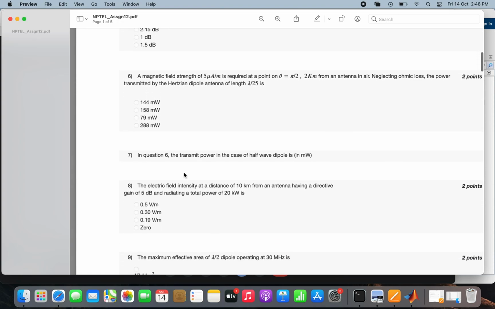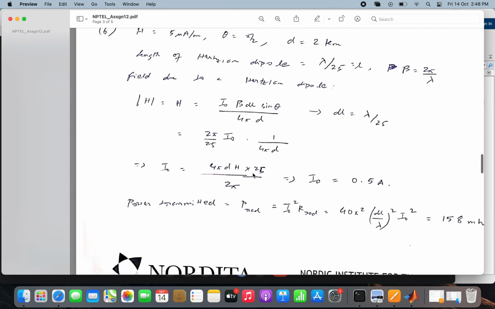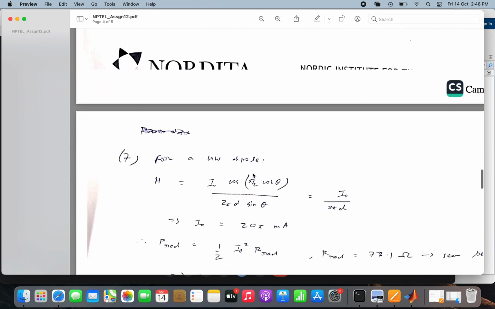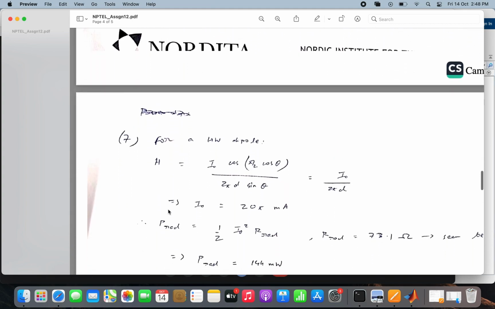So in question 7, what is the transmitted power in case of a half-wave dipole? So previously we had a Hertzian dipole, now we have a half-wave dipole. So the procedure is similar, only difference is that the formulas will be different. So for a half-wave dipole, the magnetic field is given by this formula: I0 into cos of pi by 2 cos theta divided by 2 pi d into sine theta.